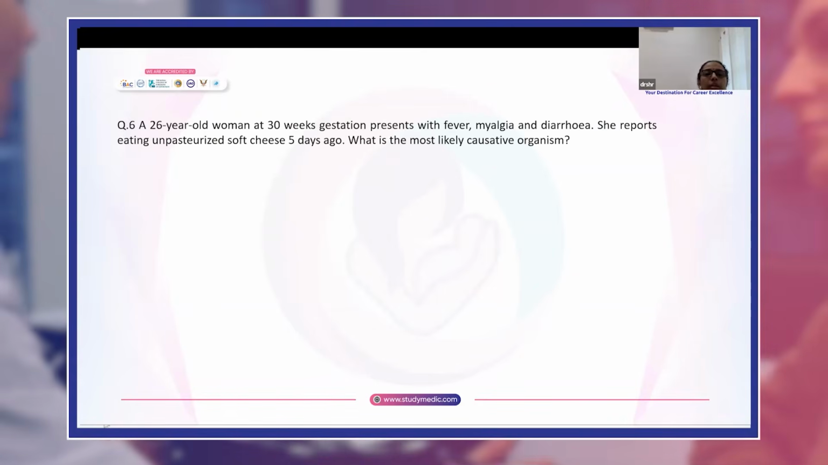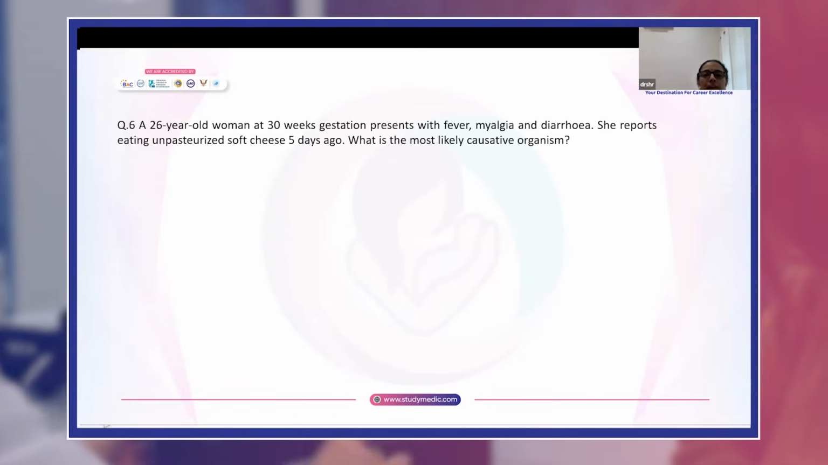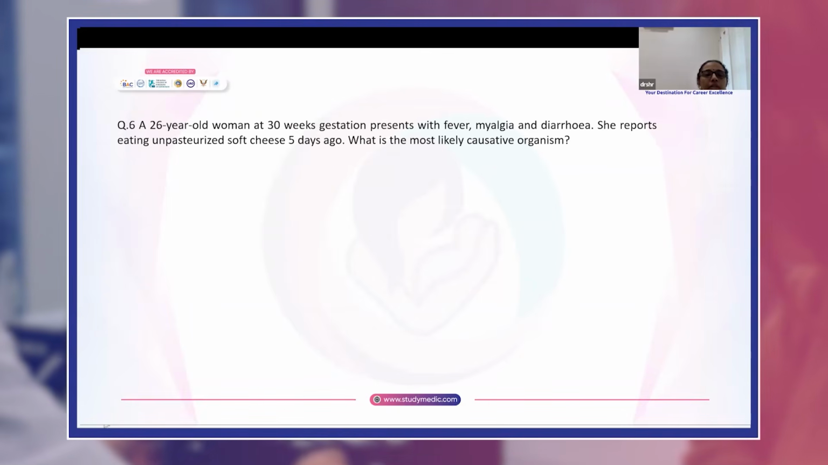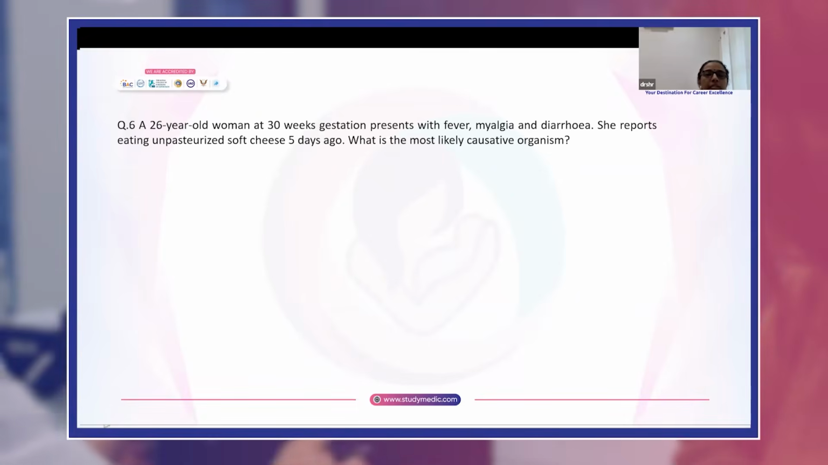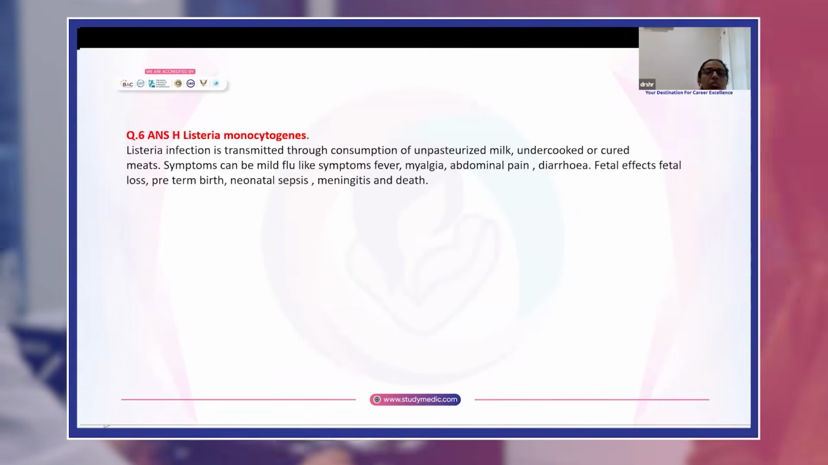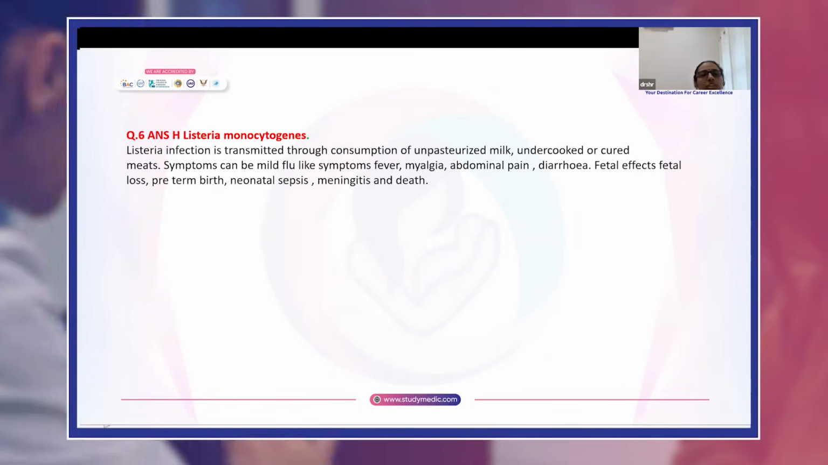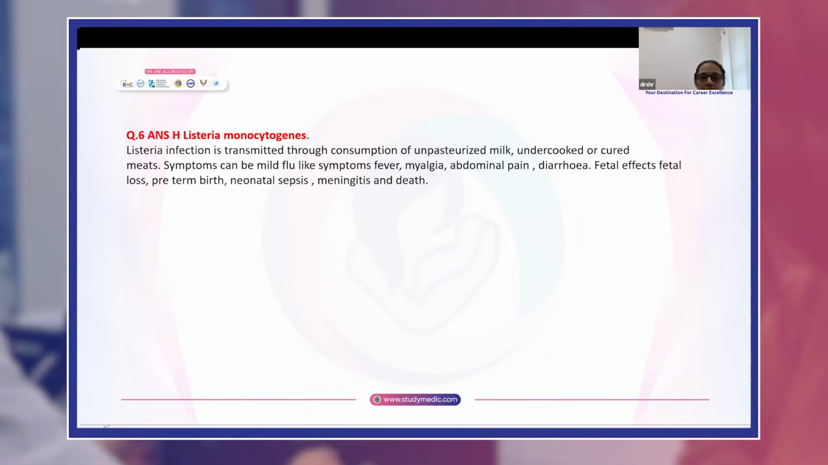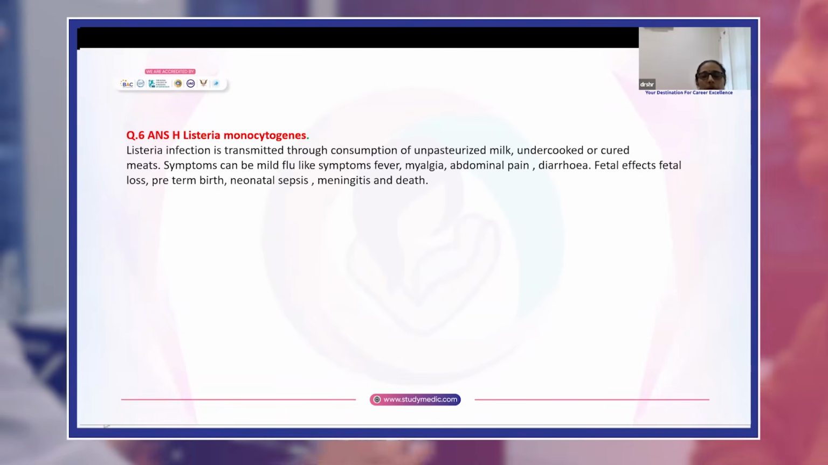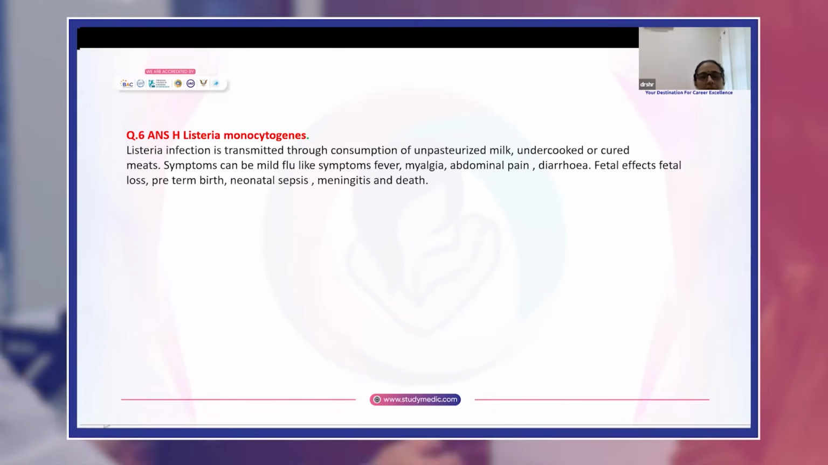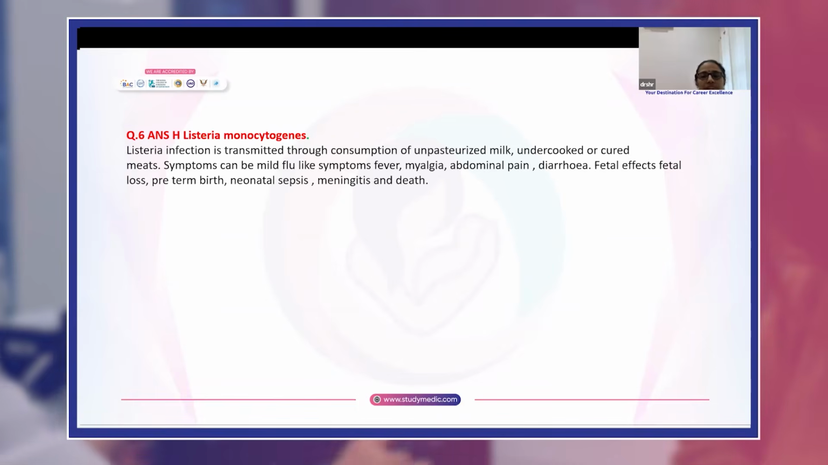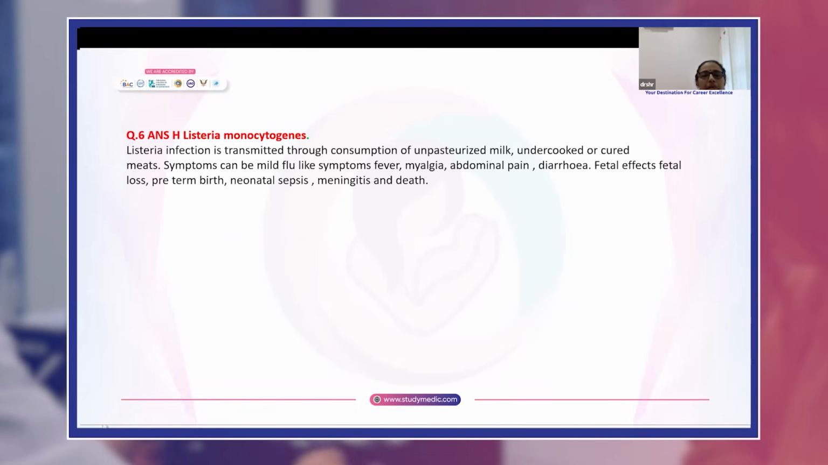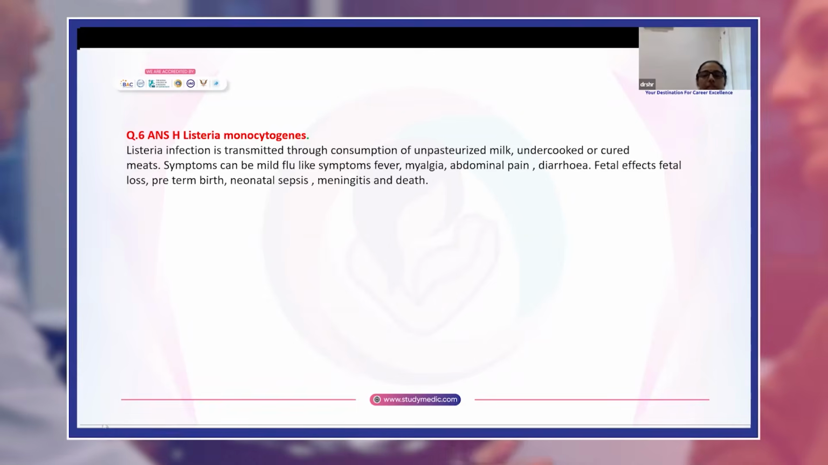Question 6, a 26-year-old woman at 30 weeks gestation presents with fever, myalgia, and diarrhea. She reports eating unpasteurized soft cheese 5 days ago. What is the most likely causative organism? Answer is H, Listeria monocytogenes. Listeria infection is transmitted through consumption of unpasteurized milk, undercooked or cured meats. Maternal symptoms can be mild flu-like symptoms like fever, myalgia, abdominal pain, and diarrhea, but it can cause serious fetal effects like fetal loss, preterm birth, neonatal sepsis, meningitis, and death.